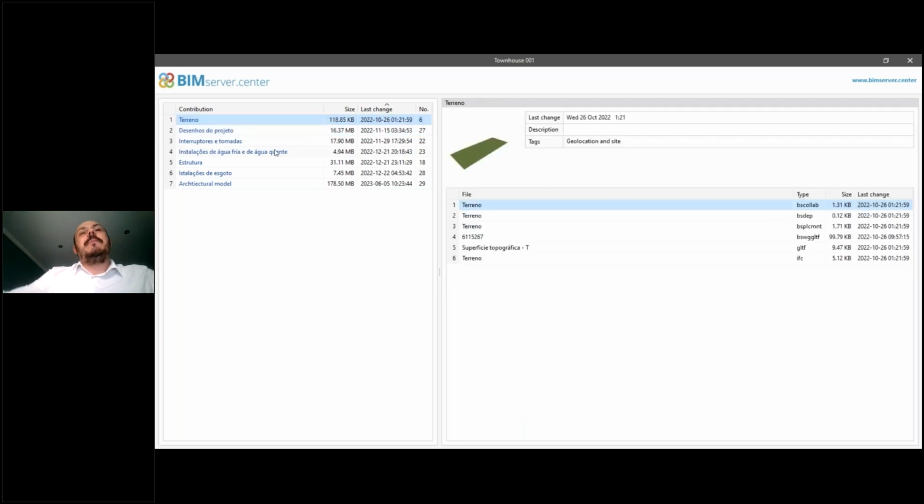So you can see when the last changes of a specific contribution were made, which maybe was created by a colleague. So here it's an easy way to look at that. And of course, you can always go to the platform or open your mobile phone and see what is happening in your project. But now you also have this option inside each software.